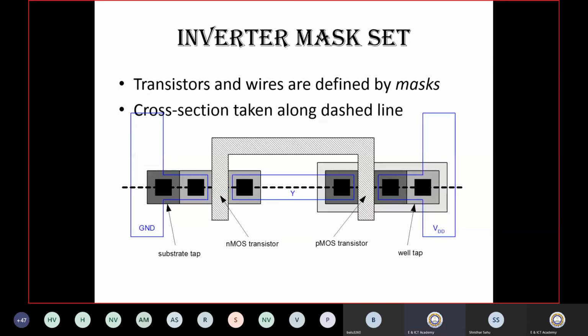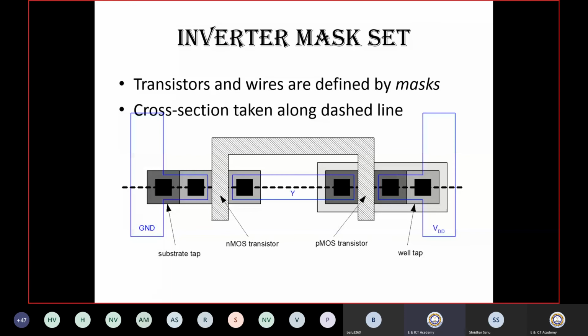This is the inverter mask set, because all those fabrication technologies for making the things require a mask. In fabrication technology, what portion has to be covered and what portion not to be covered. So in the physical design, all those things are there. This is just a picture to represent how it is designed. Especially if we talk about one inverter, these are the different layers involved and their interconnection.